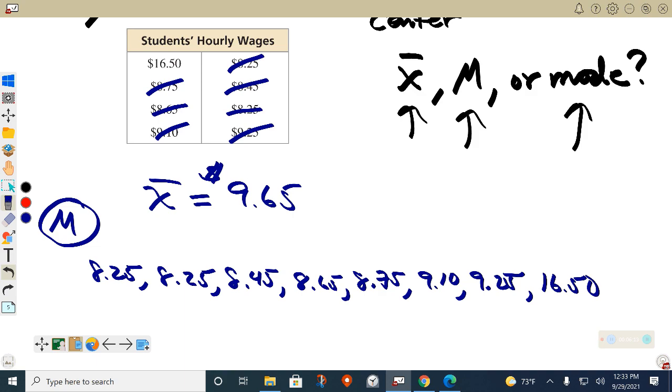Be aware of that for Friday's quiz. You'll get a question, what's the outlier? $16.50 in this case. But that's not what the question is right now. Let's find the median.